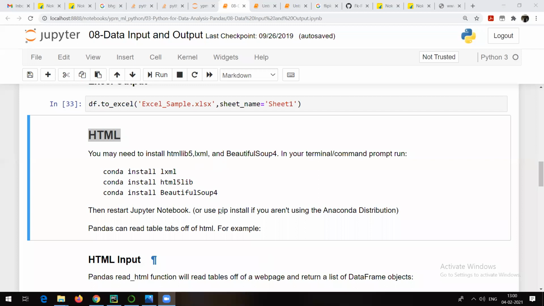So let's see how to read the data from an HTML page. For that you are going to need some packages. You need to install some packages. But remember, whatever you can do with the help of HTML, you can also do with the help of one more package called Beautiful Soup. We'll be discussing that in one of our applications.